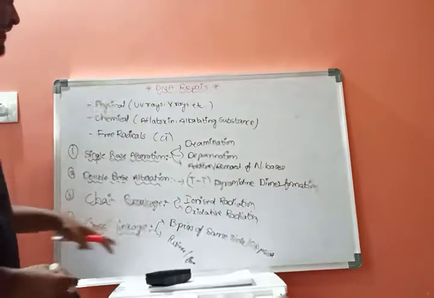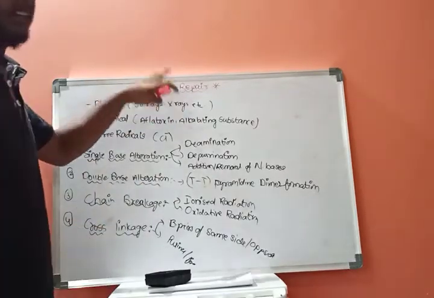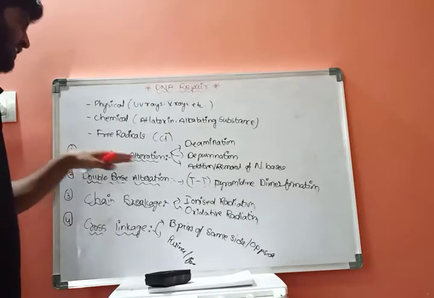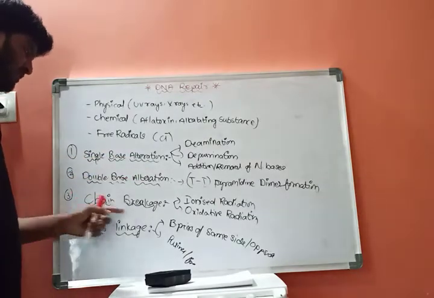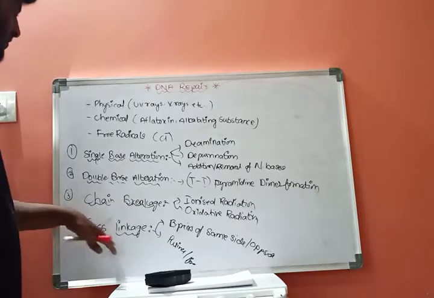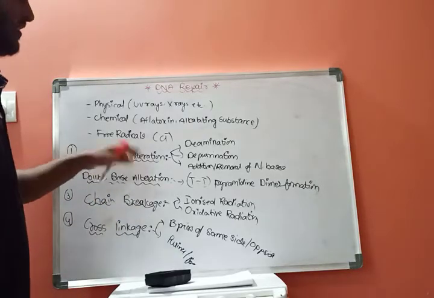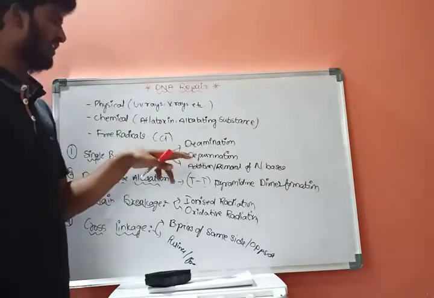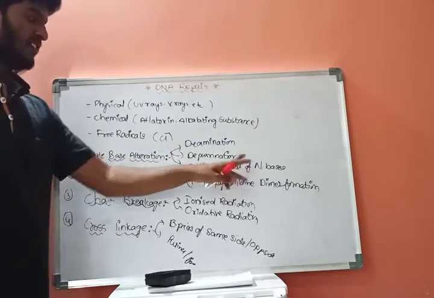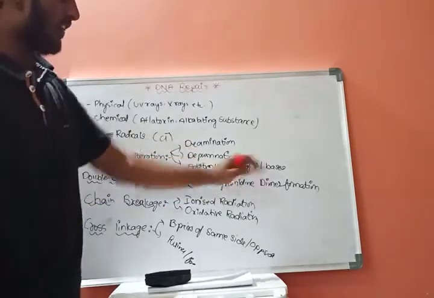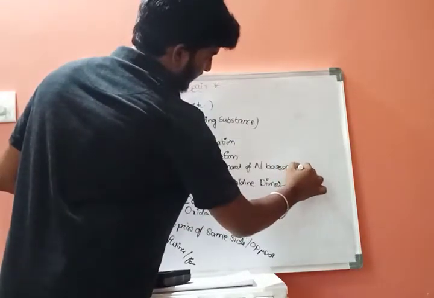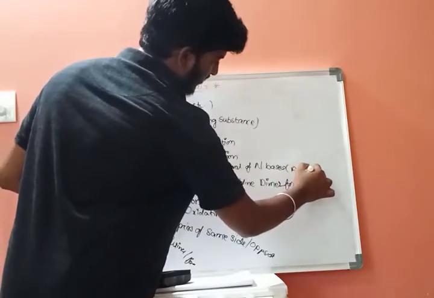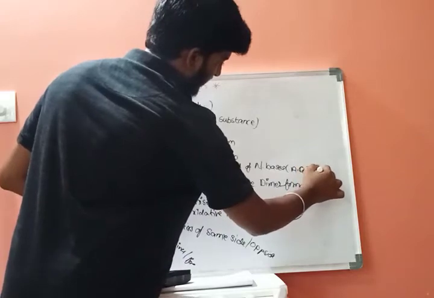These are the four main reasons which result in DNA repair. First one is single base alteration, second is double base alteration, third is chain breakage, and fourth is cross linkage. Single base alteration results because of deamination, depurination, and addition or removal of nitrogen bases, that are adenine, guanine, thymine, cytosine, and uracil.